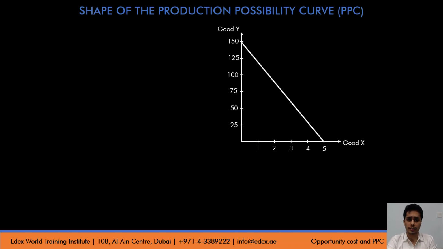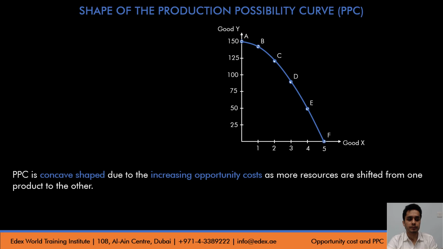If the opportunity cost was constant, for example, every 1 unit of X costs us, let's say, 20 units of good Y consistently, then the PPC would be a straight line curve. But that's not the case, and hence we have a concave shape PPC, signifying increasing marginal opportunity cost. Okay, so again, PPC is a concave shape due to the increasing opportunity cost as more and more resources are shifted from one product to the other.